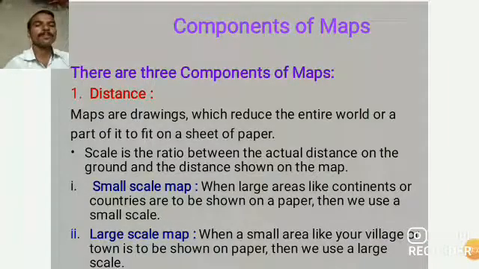Scale is the ratio between the actual distance on the ground and the distance shown on the map.